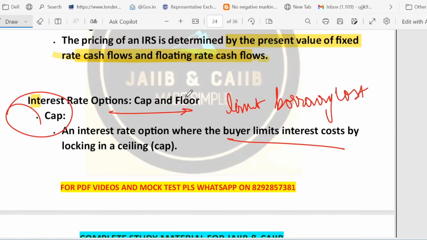So cap means you set a maximum interest rate that you will pay, and notional principal is the reference amount used to calculate the interest rate difference. Floating rate loan, negative spread, buying a cap. Obviously you have to pay a premium. Whenever you buy a cap, the company has to pay a premium. The purpose is to protect against rising interest rates and ensure